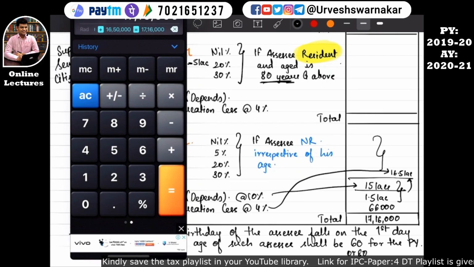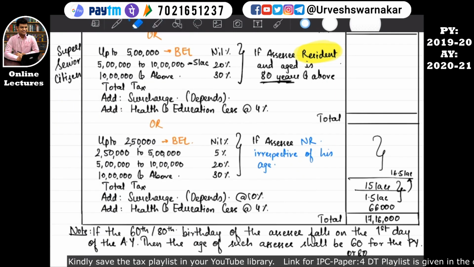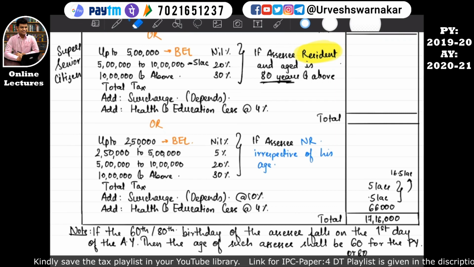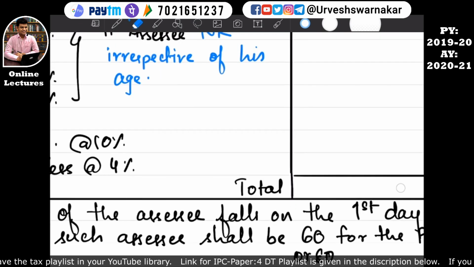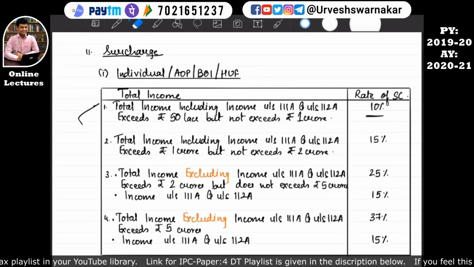You may be thinking why so much tax is charged by the government. This is how the Income Tax Act is. The assessee is charged a lot for earning higher income. So you can understand from here, the more income you earn, the more the rate of tax will increase.